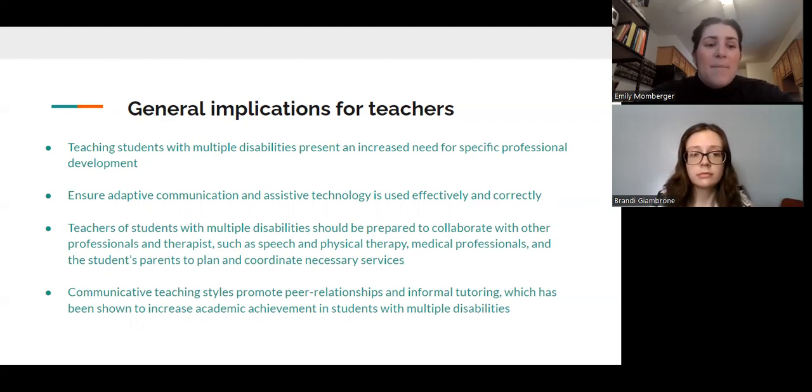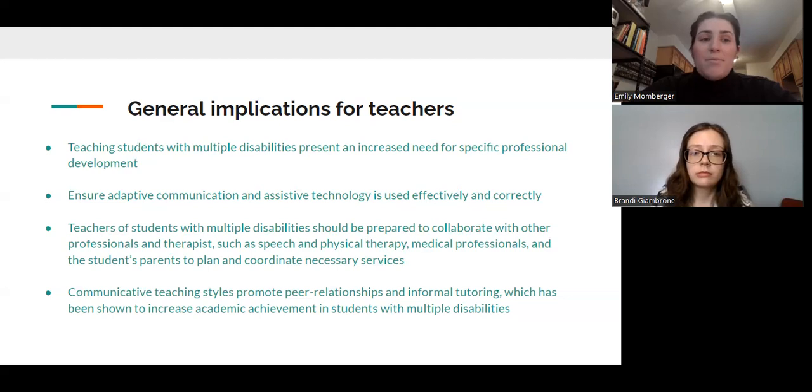And lastly, this one I found really interesting: research has shown that communicative rather than individualistic teaching styles encourage active student participation. In turn, this provides more opportunities to create those relationships with peers, with students with or without disabilities. For example, teachers that embrace a more constructivist approach may rely more on group work, which is then opening the door for students not only to work together, but to get to know each other and build upon that relationship.